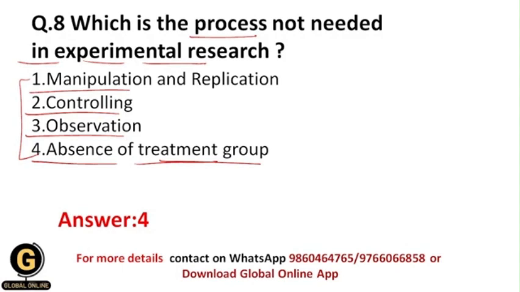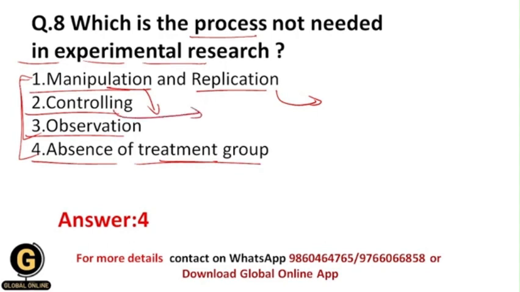And all of these processes are important. Manipulation is important, because here you are going to manipulate the independent variable. Replication means you are going to see the results of your experimental research through different conditions. So you are going to do your research in different conditions. That is nothing but replication.